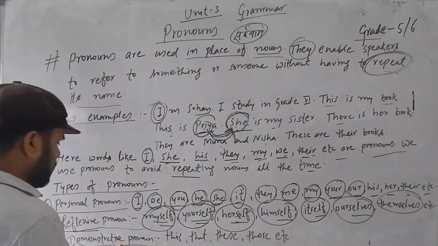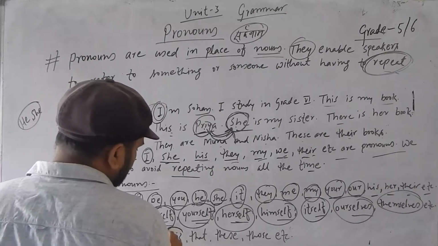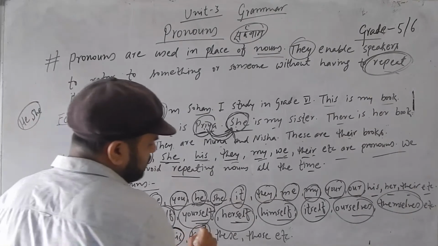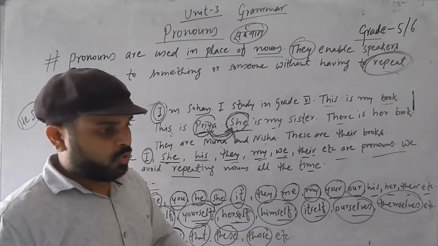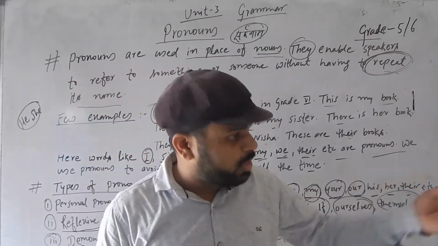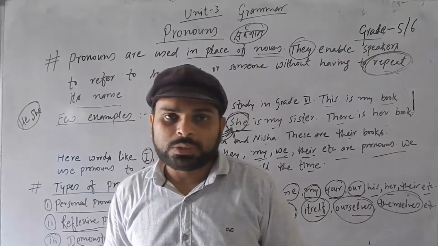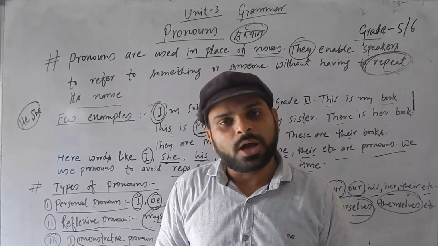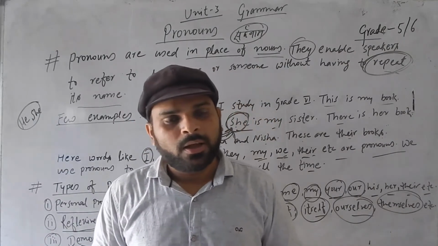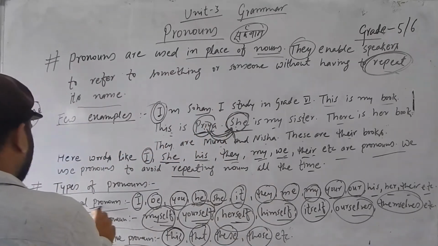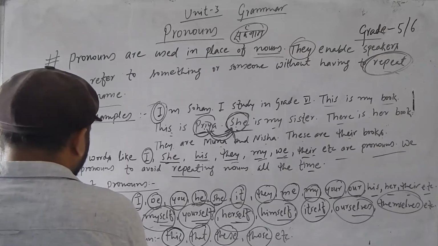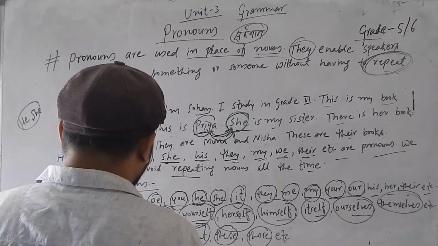In that case, demonstrative pronouns are used: this, that, these, those, etc. Because in order to show something, in order to demonstrate something, you use such types of pronouns. So basically, personal pronoun, reflexive pronoun, demonstrative pronoun.